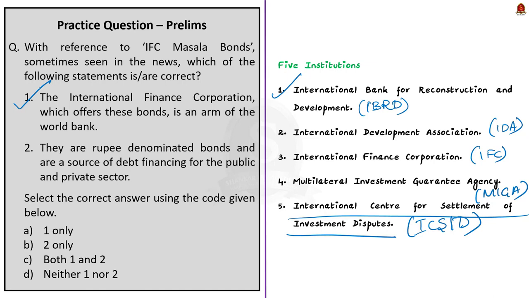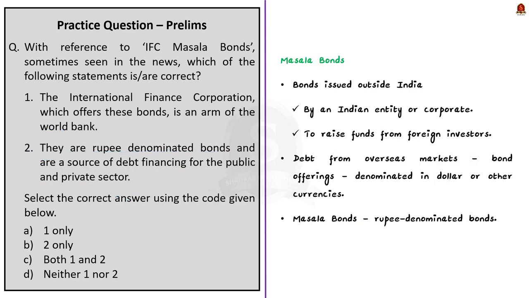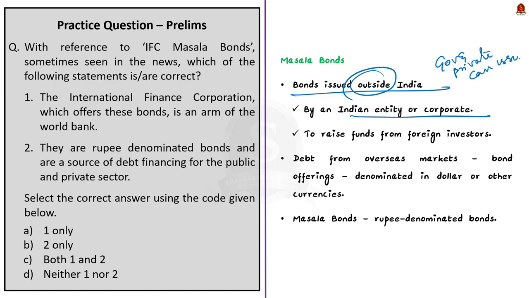Now coming to the second statement, this statement says that IFC masala bonds are the rupee denominated bonds and are a source of debt financing for the public and private sector. See, to know whether the statement is right or wrong, you should know about the masala bond offered by IFC first. So what are these masala bonds? See, masala bonds are bonds issued outside India by an Indian entity or corporate. So both the government and private entities can issue these bonds. Now why do they issue bonds? They issue it to raise funds from foreign investors.